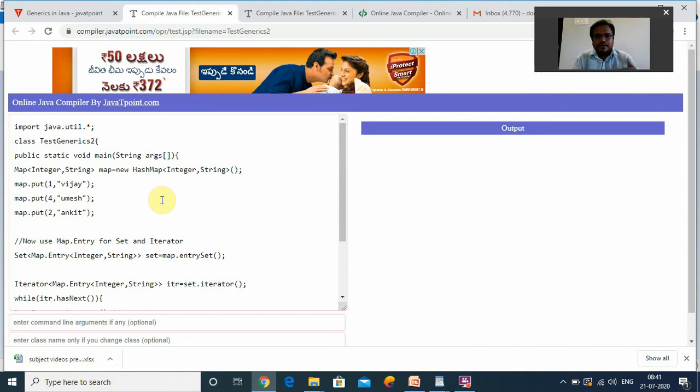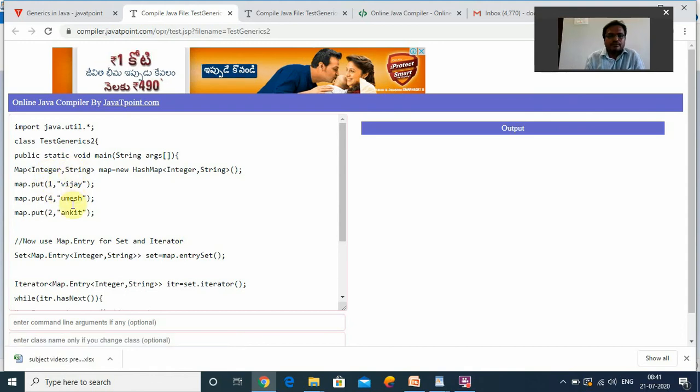In the previous example, we observed ArrayList. It is a collection. Here we are creating one more, called Map. That is List and this is Map. Here we are creating a HashMap of key and value. Integer is the key, String is the value. A hash table consists of two fields, key and value. The key is an integer type, and the value in this example is a string type. This is the HashMap object.